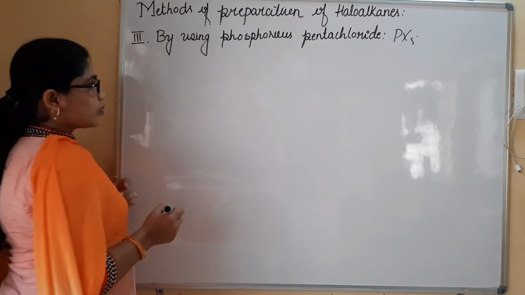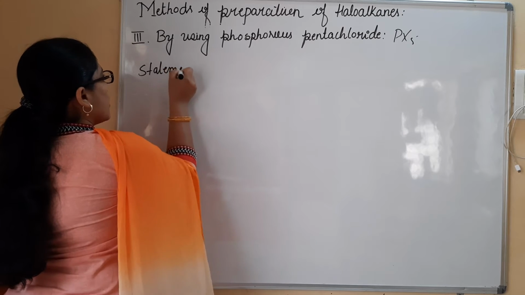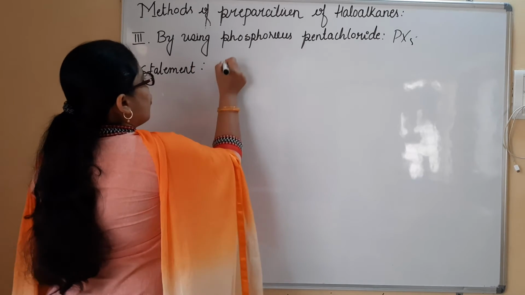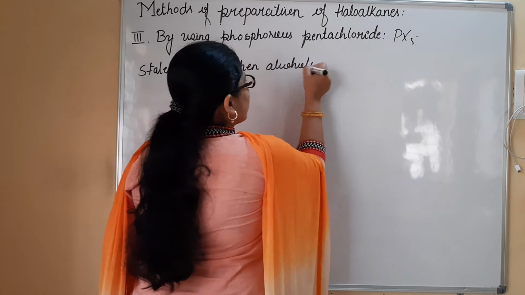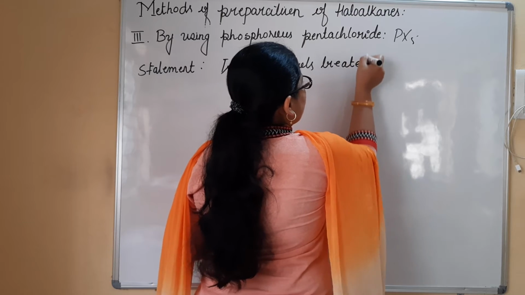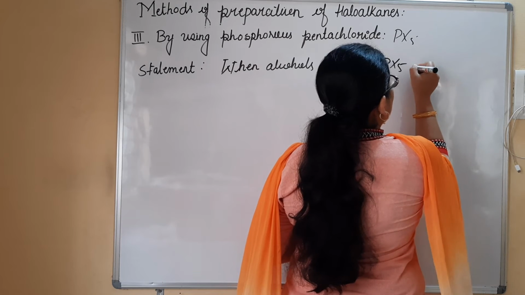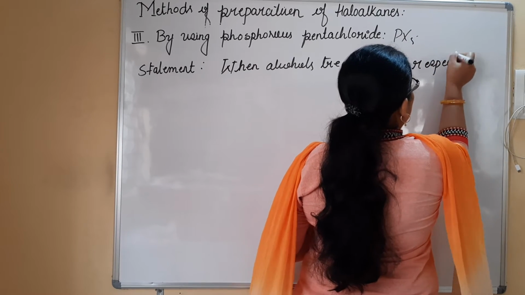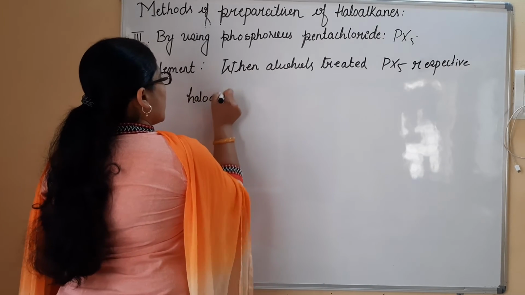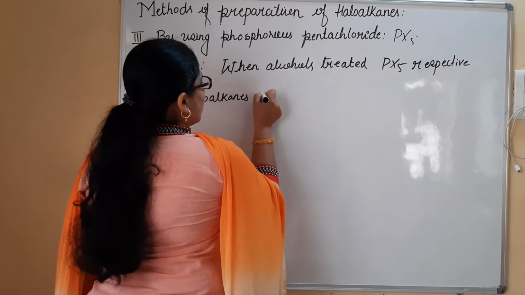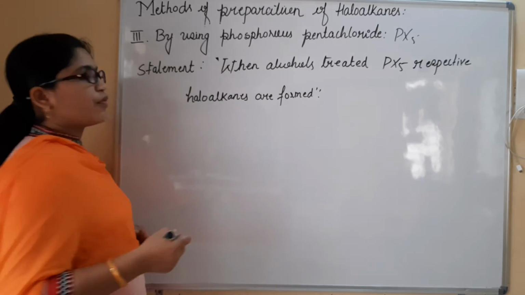So I would write an important statement here. The reaction will be written as: when alcohols are treated with phosphorus pentahalides, respective haloalkanes are formed. So this is the statement we have for the reaction.